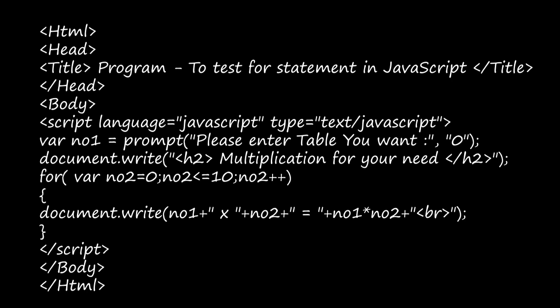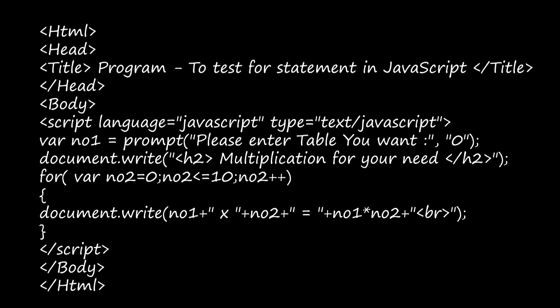This program is very easy if you know the for loop syntax, okay? So you just learn the for loop syntax first and then you will be able to write this code on your own for any program. Okay, here in the for loop we see var no2 is equal to 0. That is the initialization, and then no2 less than or equal to 10. That is the condition. No2 plus plus, that is the increment operator, right? So the for loop or the for statement will have three parts.